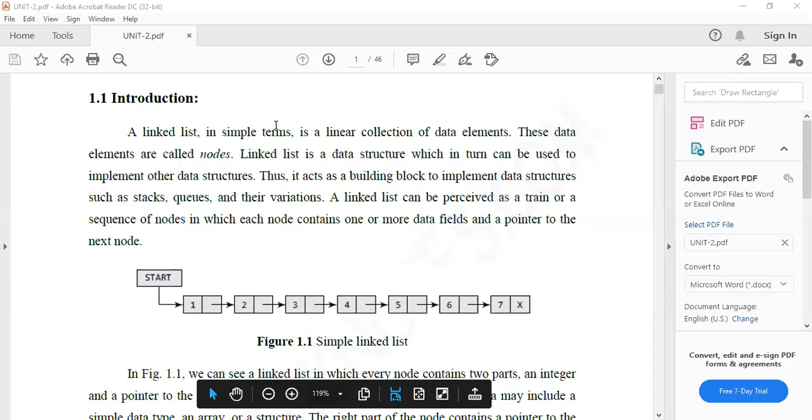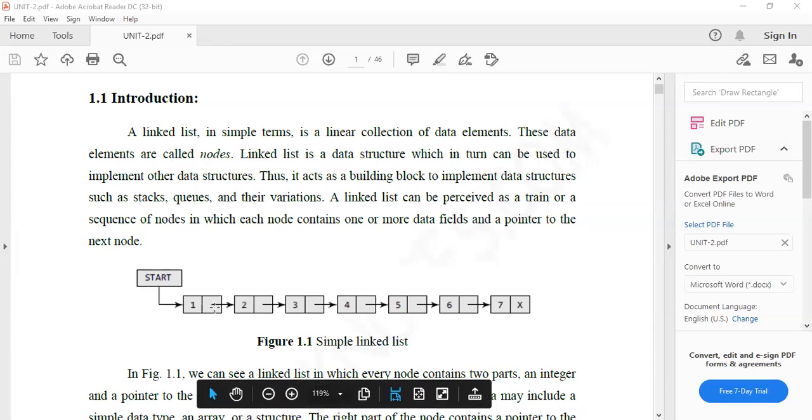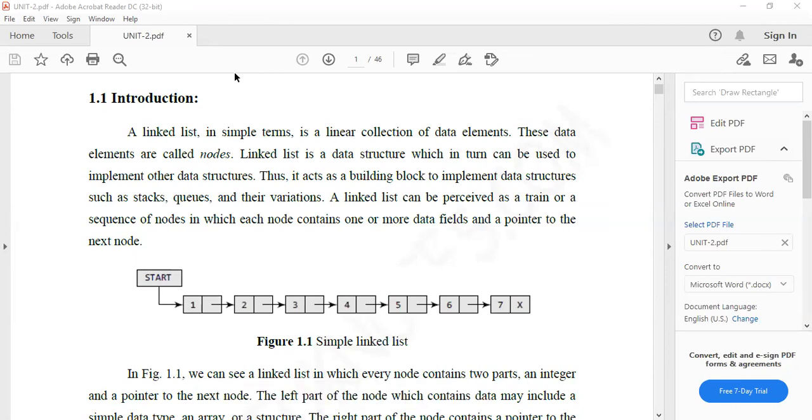See here, a linked list in simple terms is a linear collection of data elements. These data elements are called nodes. Here this is node 1, this is node 2. Every node consists of two parts. What is the first one? Every node consists of two parts. The first part consists of what?